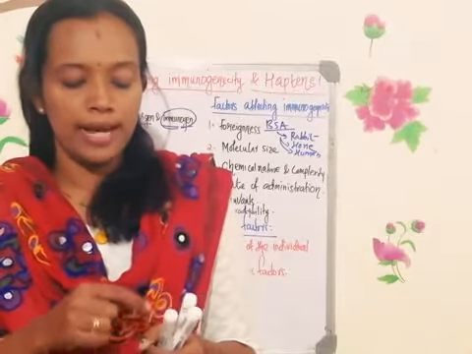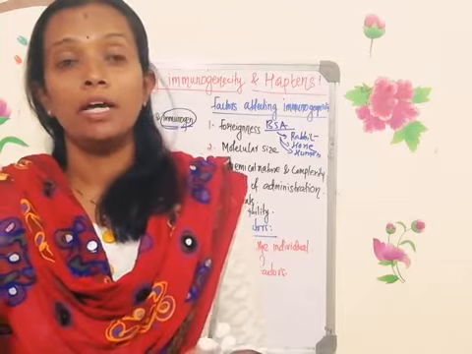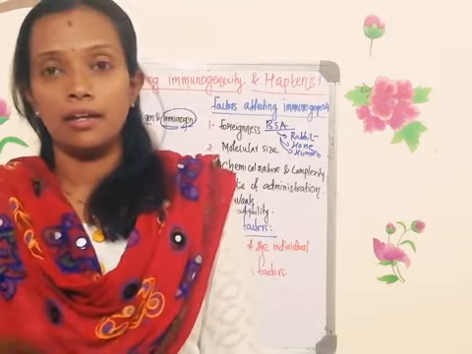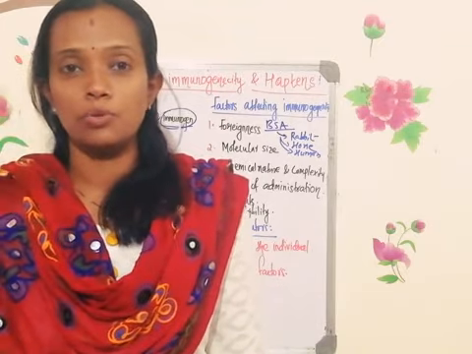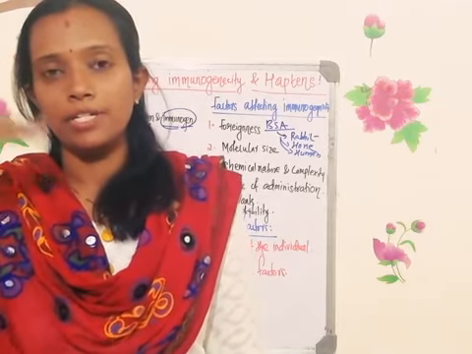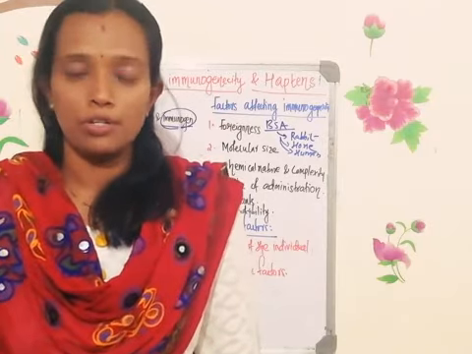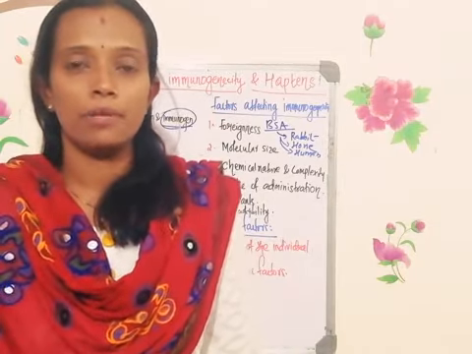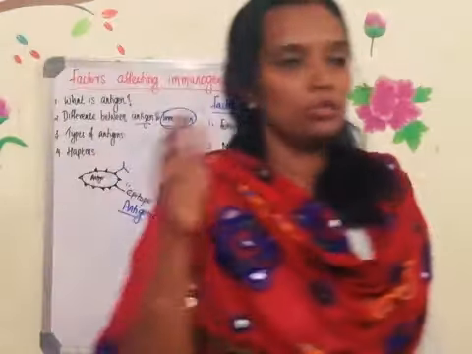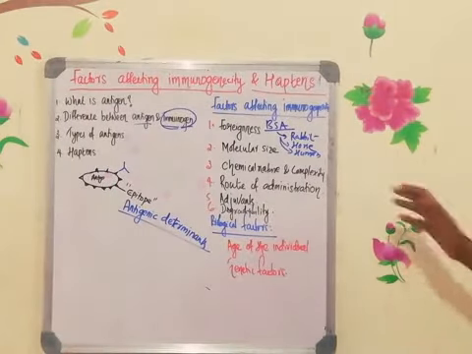Intravenous means you are injecting directly into the blood. So the antigen will move to the spleen. It has to travel a long distance, reach the spleen, and then go through the various regions. You remember the antigen enters, and then there are different regions of the spleen, then activation of the primary follicle, secondary follicle, activation of the B cell, then plasma cell, antibody production, and then the antibody comes out of the spleen. So it's a very long route. To activate the immune system in a better way, the subcutaneous route is the best one.